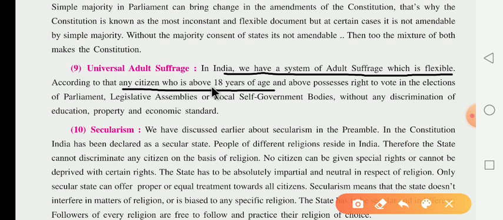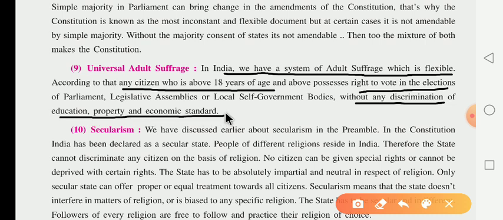Any citizen who is above 18 years of age possesses the right to vote in the election of the parliament, legislative assembly or local self-government body, without any discrimination of education, property and economic standard. Here, what have they given?